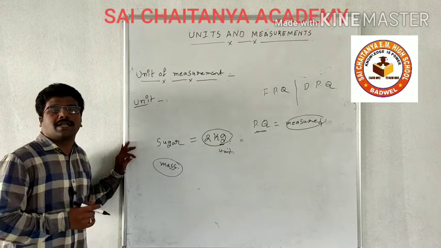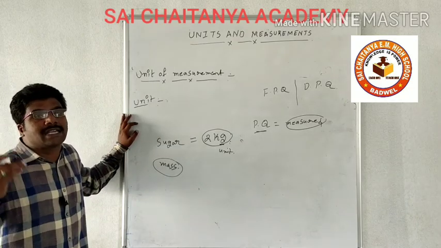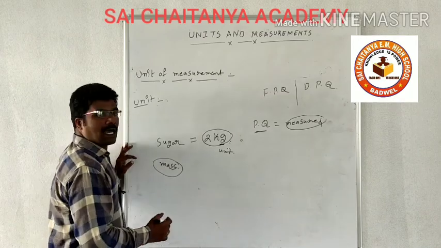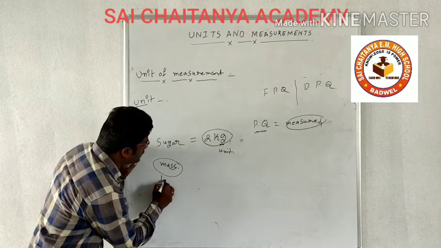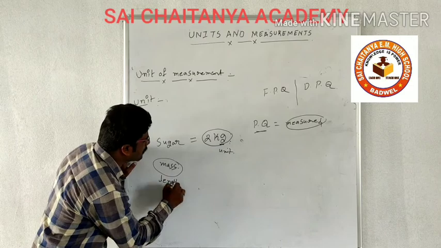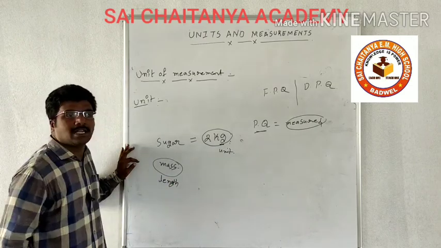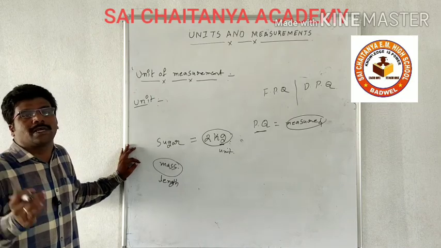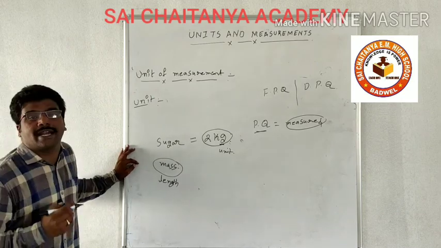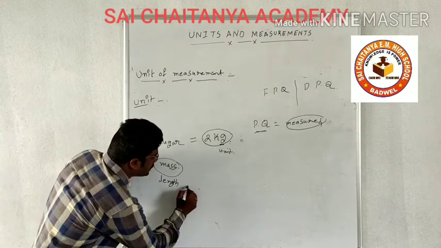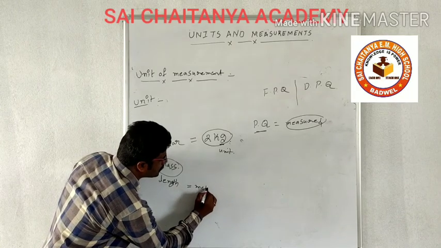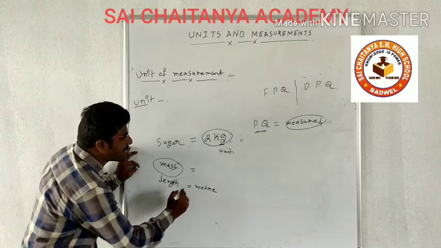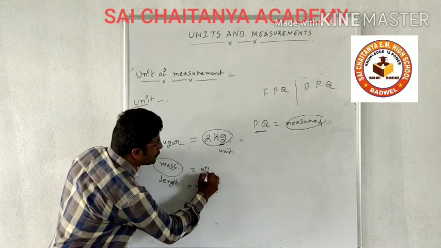Different physical quantities need different standard references. For example, if you take another physical quantity, that is length, it also requires one standard reference to measure. That standard reference is meter. For mass, the standard reference is kilogram.